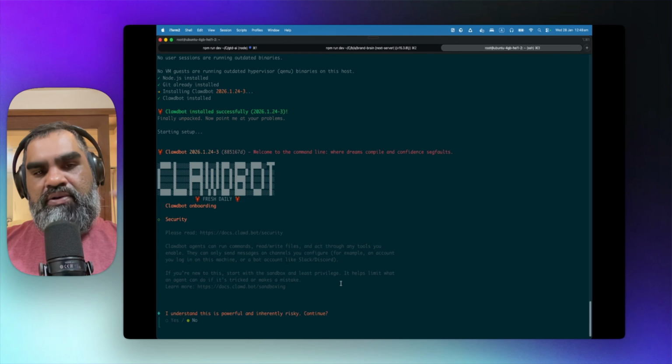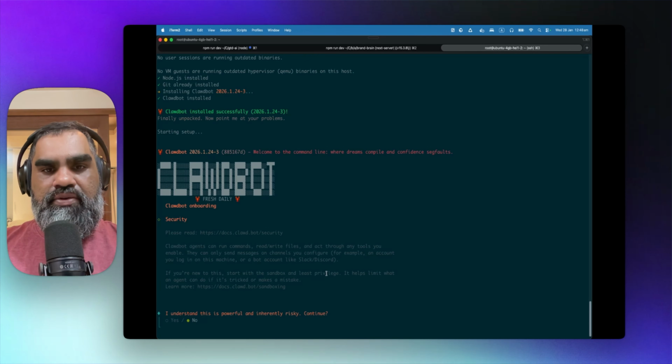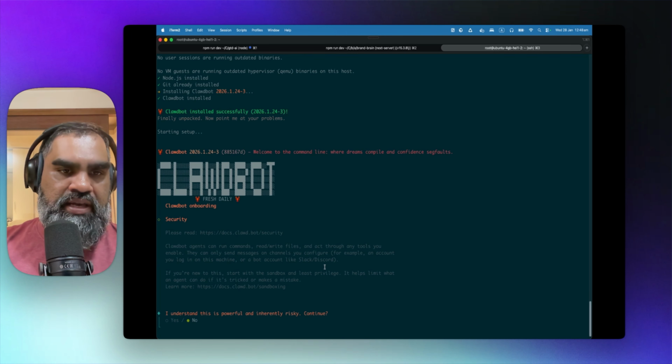You could also do that on your own Mac, but with sandbox, it will also limit what the agent can do.